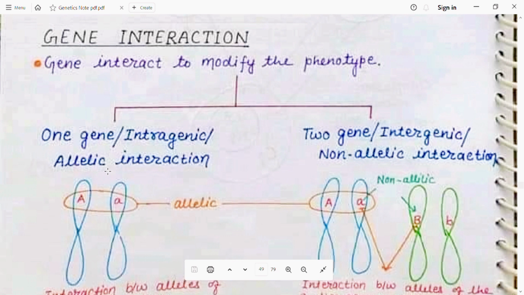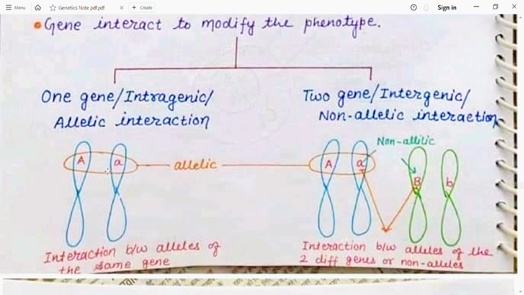The interaction between the same alleles which are present on the same locus is known as allelic interaction, and the other is known as two gene interaction. Two or more than two genes interact with one another, and this type of interaction is also known as gene interaction. So when it is present between two genes or more than two genes, it is known as intergenic interaction or non-allelic interaction. Interaction between alleles of two different genes or non-alleles is known as intergenic or non-allelic interaction.